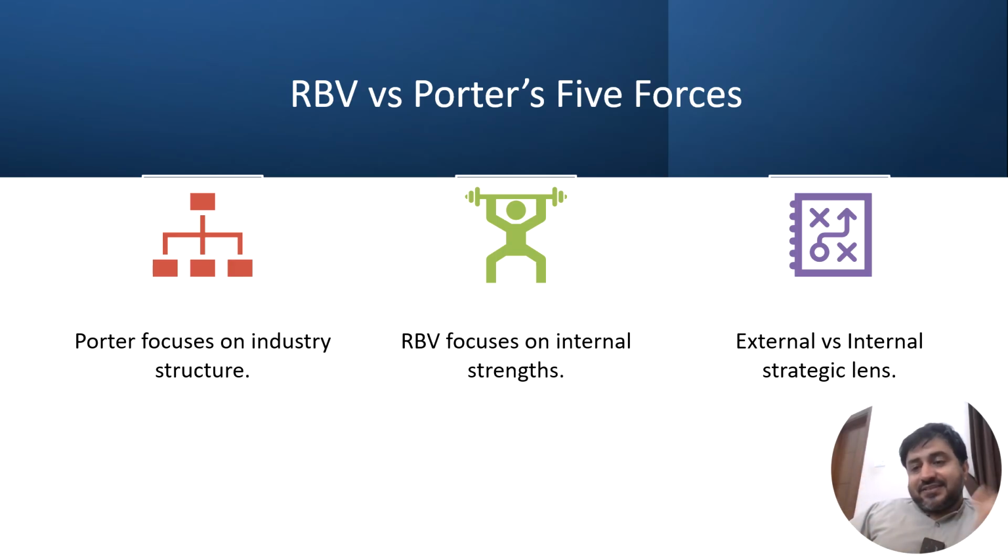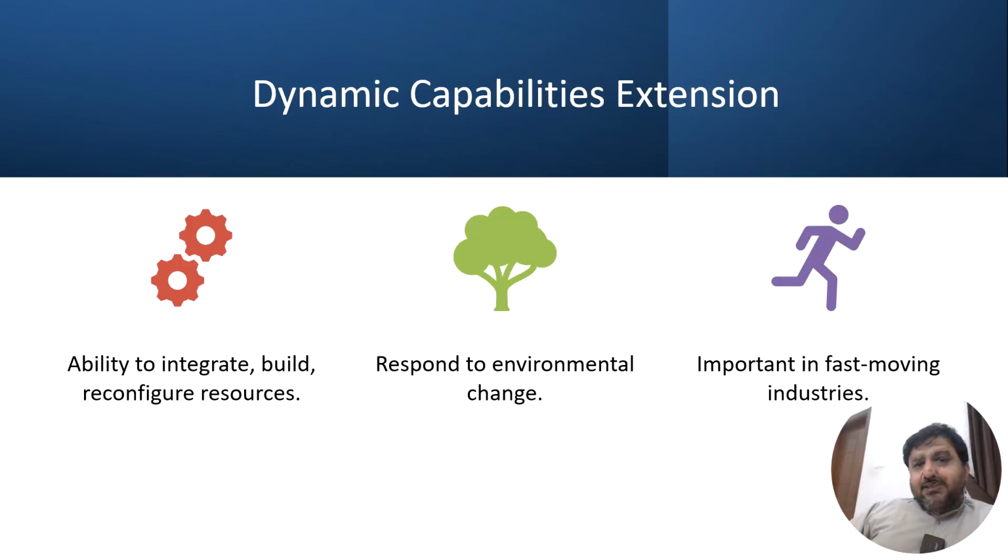External versus internal strategic lens can be used easily while comparing these. Dynamic capabilities extension is the ability to integrate, build, and configure resources, respond to environmental changes, and is important in fast moving industries. So these are the dynamic capabilities that you must have, particularly the technology, the way it is changing. We moved from 2G to 5G in less than 15 years, and we are moving to 6G very soon.